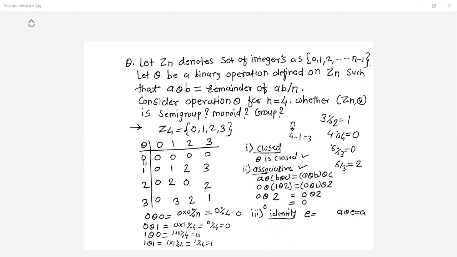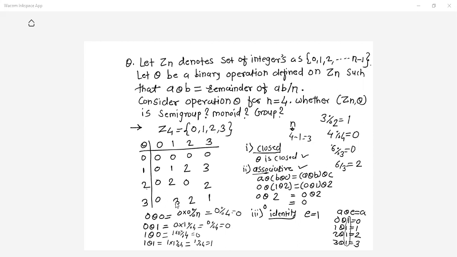If you look at the table, 0 theta 1 gives you 0. Next, 1 theta 1 gives you 1. Next, 2 theta 1 gives you 2. Next, 3 theta 1 gives you 3. So can I say then 1 is the identity element? Yes, 1 is the identity element.